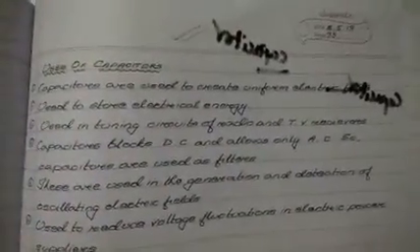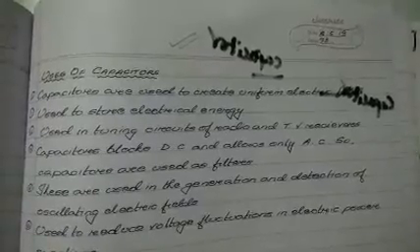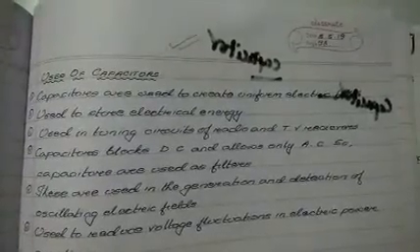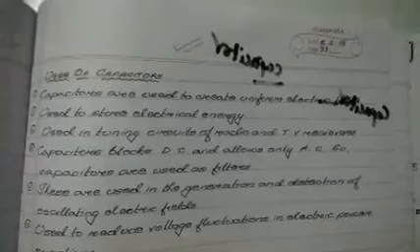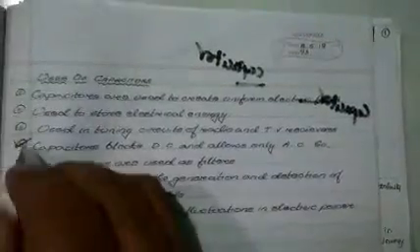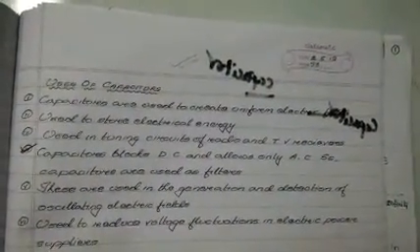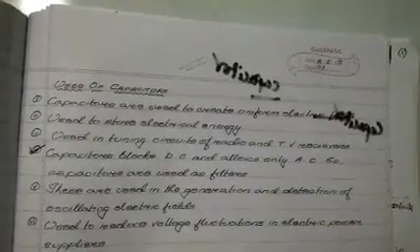Now every student, just try to read this question topic. It is nothing but uses of capacitors. Already it is there in our classwork notebook. Check it. Capacitors are used to create uniform electric field, used to store electrical energy, used in tuning the circuits of radio and TV receivers. These are common points. But see this point: capacitor blocks DC and allows only AC. So capacitors are used as filters. In higher classes, this word is very useful, and numericals also. On the basis of this sentence, we are framing numerical questions also.